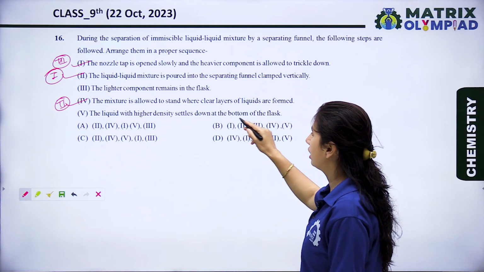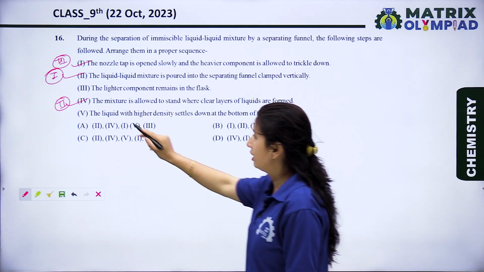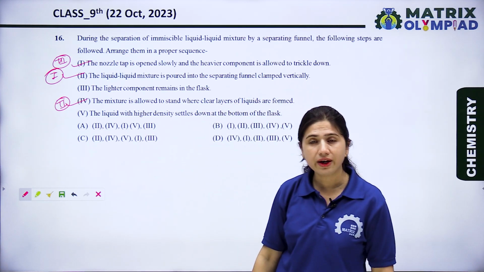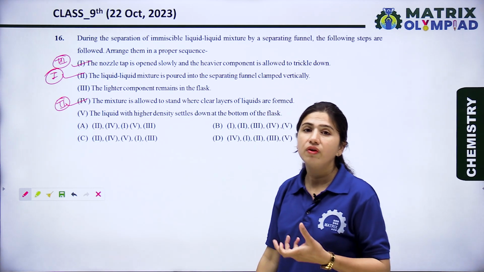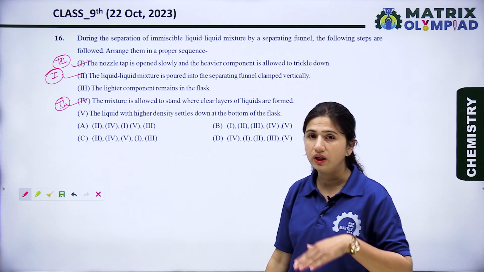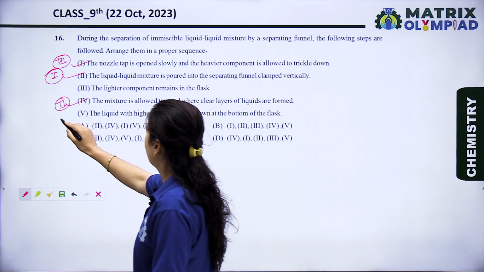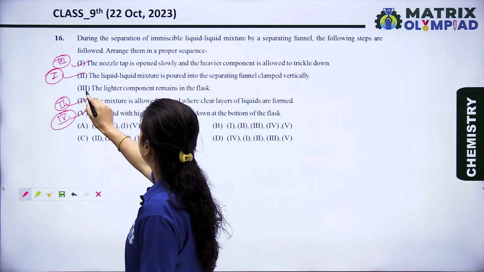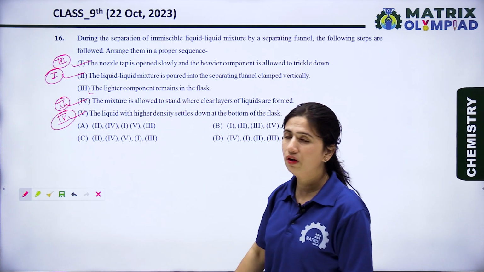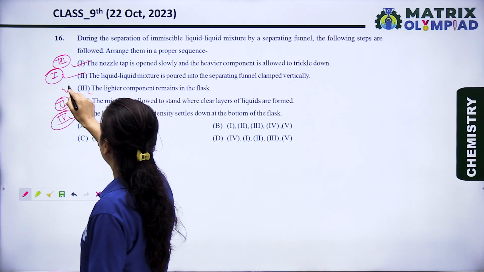So the third, now the first, we follow the first option. In the next, the liquid with higher density settles down at the bottom of the flask. The liquid which has the higher density settles down in the flask, and the liquid which has lower density floats on the other substance. So this is the fourth option, and finally the lighter component remains in the flask. This is the last option.